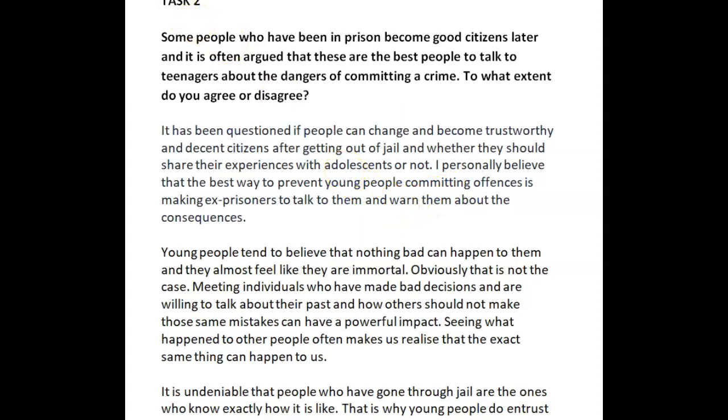Okay, let's see that again. All right, so you did a couple of things that I liked in this introduction. You rephrased the topic and then you went straight into your position. Another thing that I like about this is that you said "the best way," which is good because you saw that there's this superlative here. It's not like if it's good or if it's bad. No, it's the best way. So I'm glad you did that.